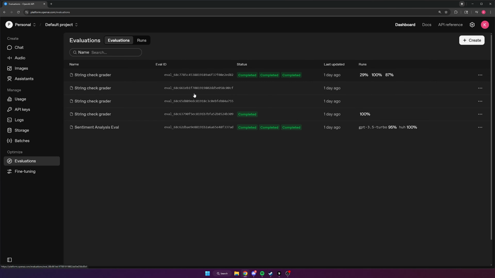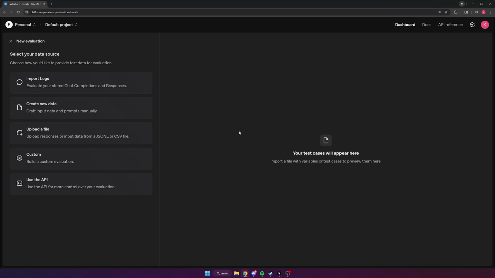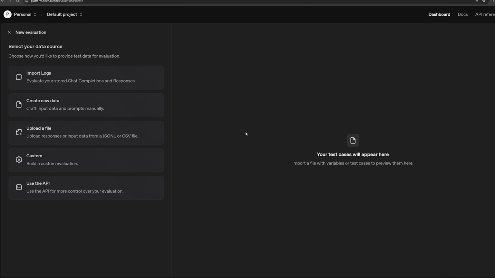Now here, this is where you can view all of your evaluations, and we can go ahead and create a new one. The first thing that you do when you set up an evaluation is define the data of the evaluation, which is in other words just the test set that you're going to use for the evaluation. There's a bunch of different sources you can use, which is really cool. One of them is import logs, so you can use stored completions, which is a cool feature they have where every time you invoke ChatGPT, you can store it in their system, and then you can use it later on for fine tuning or evaluations.